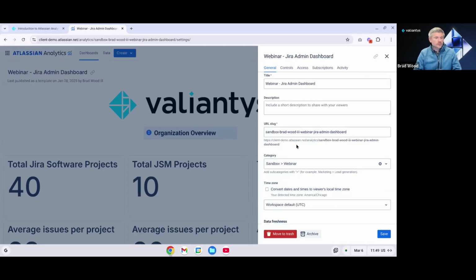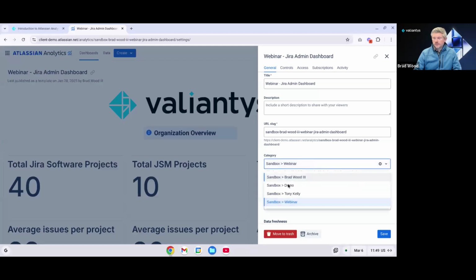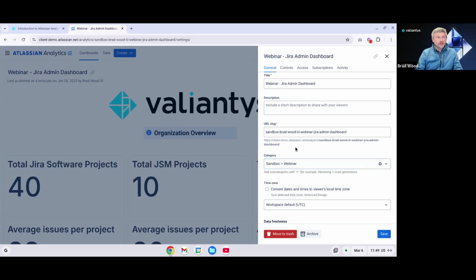The categories, which we saw earlier in our dashboard's homepage, are actually created and assigned from this area within our dashboard. So we can see this category is associated with this dashboard. We can select a different category if we want to, or we can just type in here and say category, and then we could create a new category directly from our dashboard. So that's how those are configured and created.